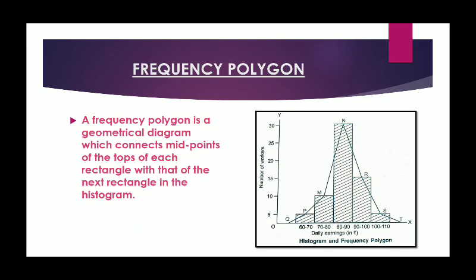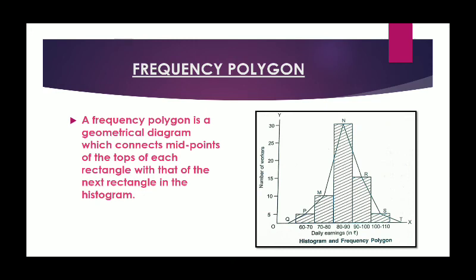Frequency polygon is a curve which is drawn by joining the midpoints of the top of each rectangle with that of the next rectangle in the histogram. Whenever we need to draw a frequency polygon, first of all we need to draw a histogram. Just now we have shown a histogram, the same figure I have used here.